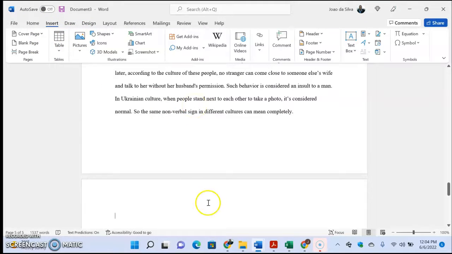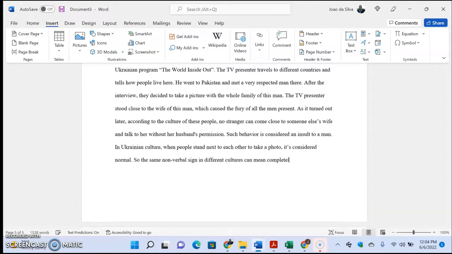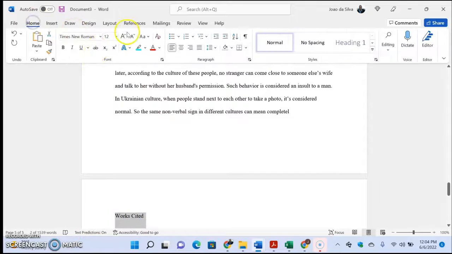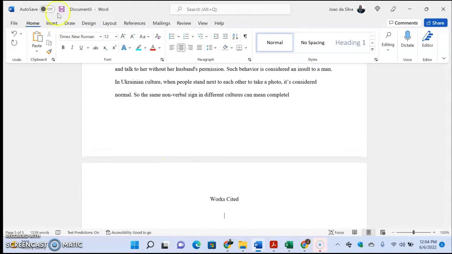So right here at the center, I'm going to write Works Cited, and that is the page in which you list all the works that you used, that you made reference to. So here you start listing all the works that you did.